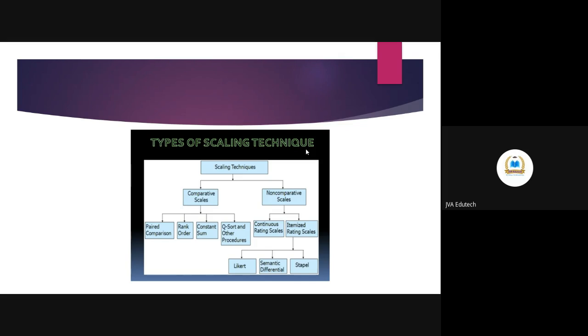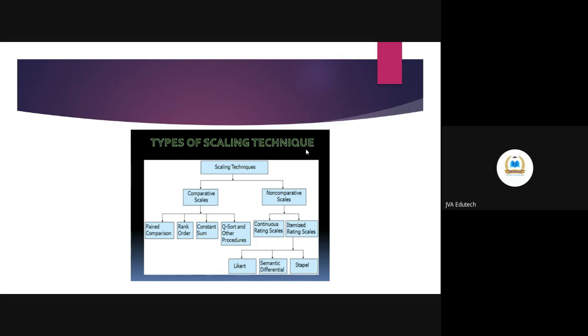So when you are doing comparison, while you are taking data on a Likert scale, which is a kind of non-comparative scale, please use a comparative scale instead, which is again divided into four types: a paired comparison scale, a rank order scale, constant sum scale, and Q-sort.